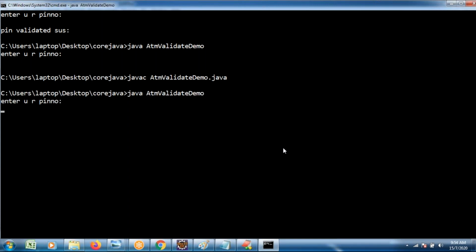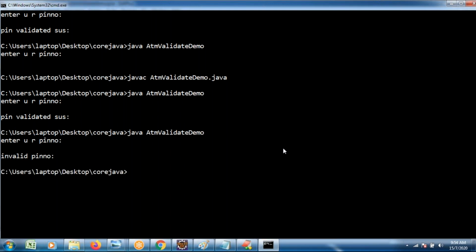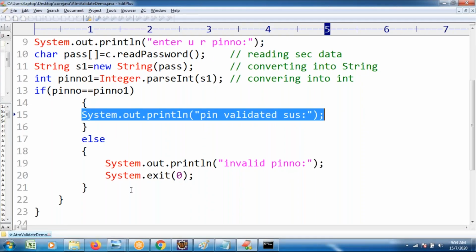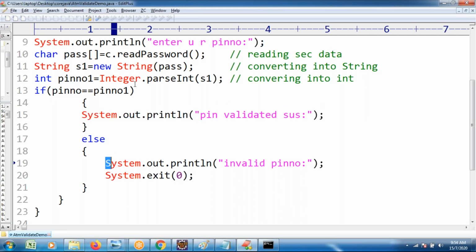Enter the pin number. Entering the secured pin number, not visible to anyone. It is validated successfully, then it continues. Now enter the wrong pin number: invalid pin number, and it shows termination of the program. If the condition is satisfied, continuation is there. If not, when you enter the wrong thing, it fails in this line.